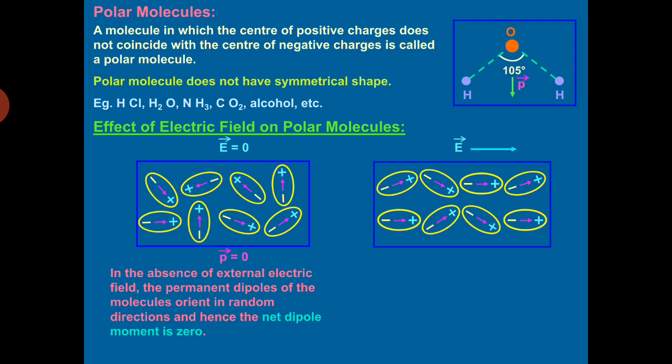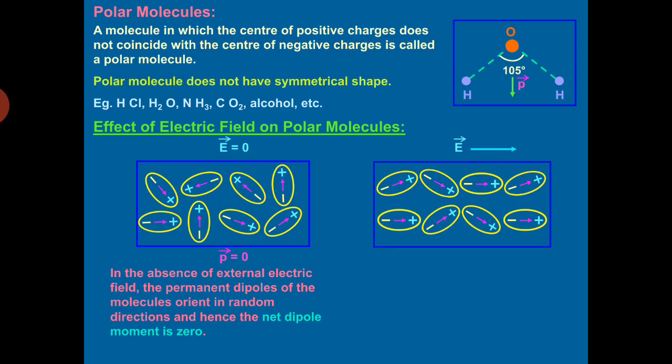So here the same will take place. Atomic dipoles will experience torque because of the external electric field, and they will try to align themselves along the direction of the applied external electric field. The degree of alignment of the dipoles will depend on the temperature and the strength of the external electric field.